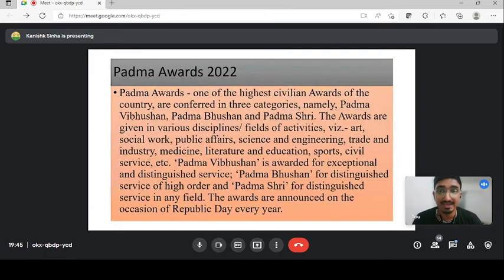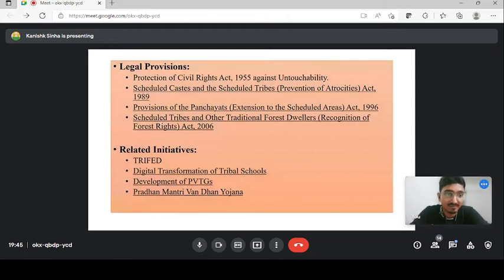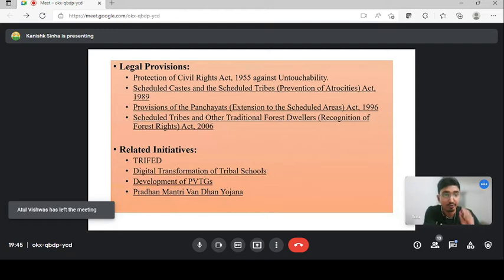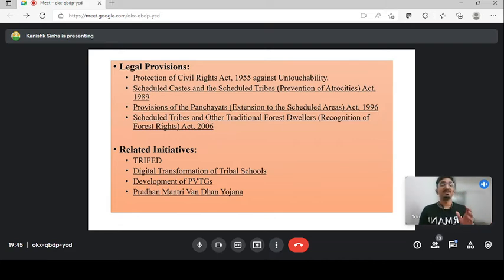Okay, no. Previous slide. Yeah, there are some legal provisions that you have to remember, guys, because there are only 4 legal provisions. So you will be getting a direct question: which of the following is not a legal provision related to the scheduled tribe. Just remember the name, nothing more than that. The first and the very famous is the SC/ST Act 1989.